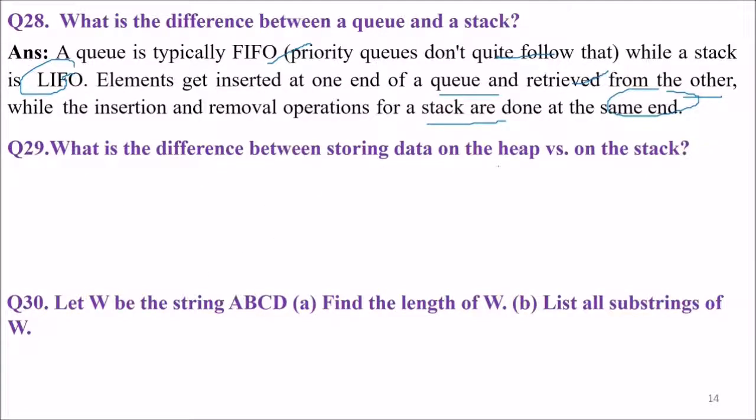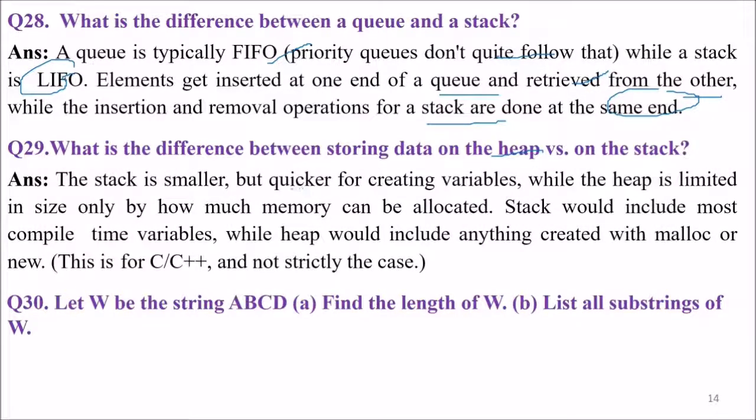What is the difference between storing data on the heap versus on the stack? A stack is smaller but quicker for creating variables. These are the auto variables. Heap is limited in size only by how much memory can be allocated. So if you want to find memory using malloc, calloc and new, dynamically created memory will be taken from the heap. Stack would include most compile time variables, while heap would include anything created with malloc or new. This is for C++.